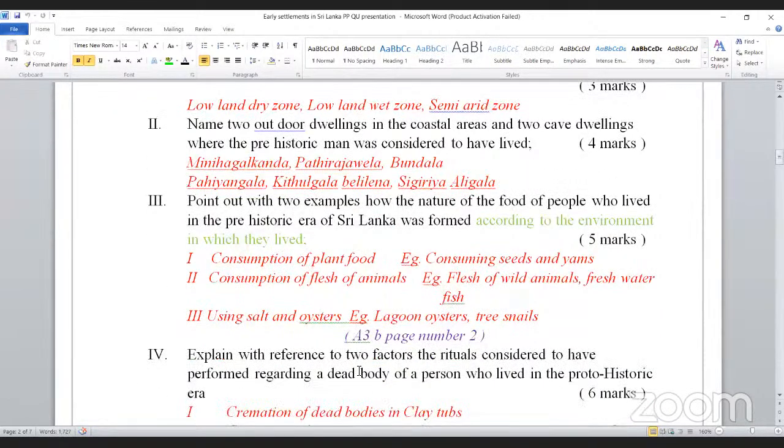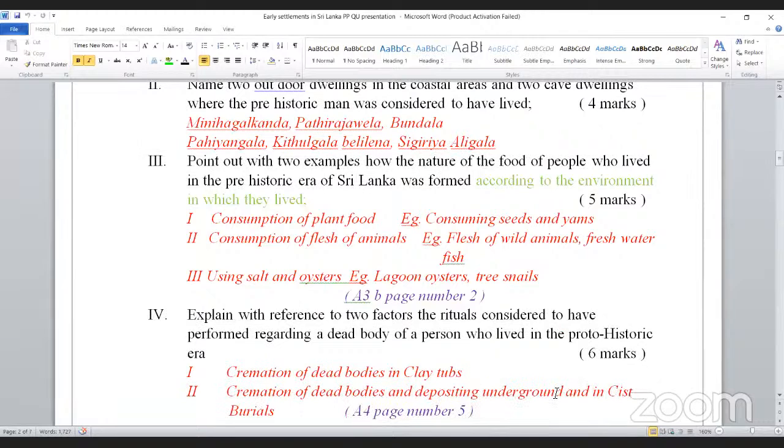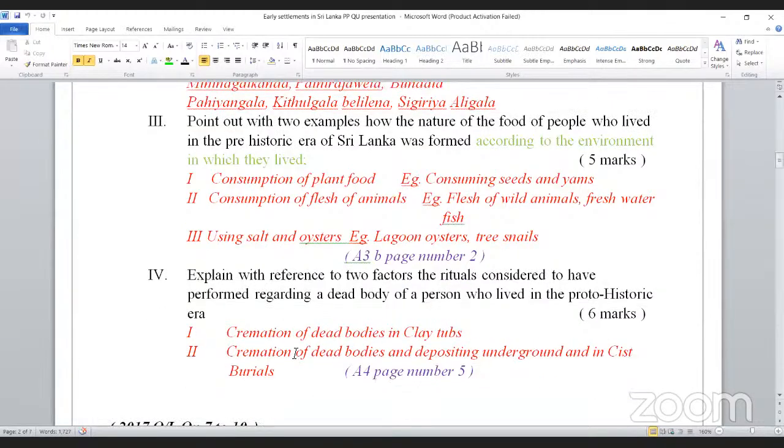And explain with reference to two factors the rituals considered to have been performed regarding dead bodies of a person who lived in the proto-historic era. I told you that is another essay question that can be given. So clay tub burials and cyst burials, that is the answer. Cremation of dead bodies in clay tubs, depositing underground, and cyst burials. So these are the two categories.